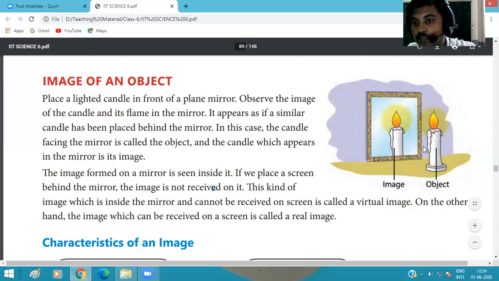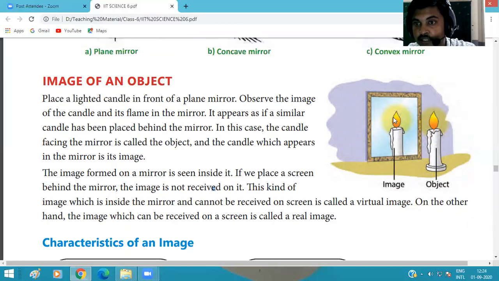We see the image of the candle inside the mirror, and the size of the image is equal to the size of the candle. It always forms an image of the same size as the object.